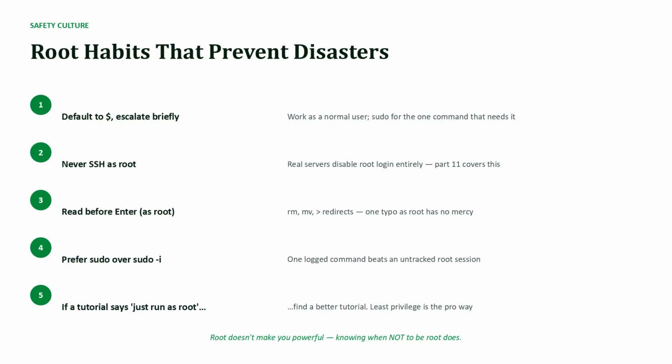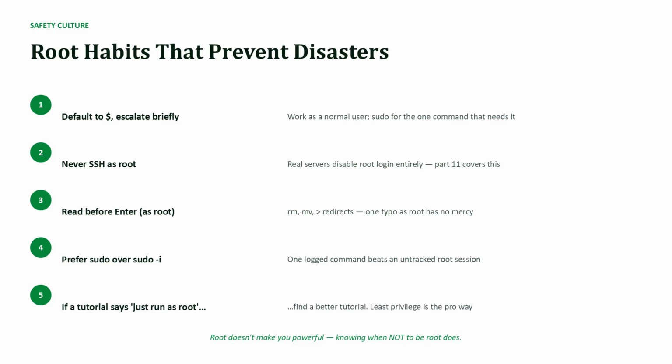Let's close with culture, because habits are what separate professionals from horror stories. Default to the $ prompt. Escalate for one command at a time with sudo. Never SSH into servers as root. Production machines disable it entirely, and we'll set that up properly in Part 11. When you are root, read the line twice before pressing enter. rm, mv, and redirects have no mercy and no undo at UID 0. Prefer sudo over becoming root, because one logged command beats an untracked session.